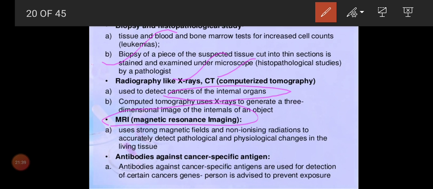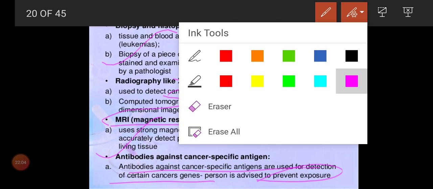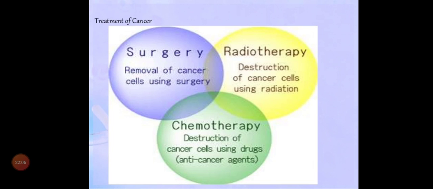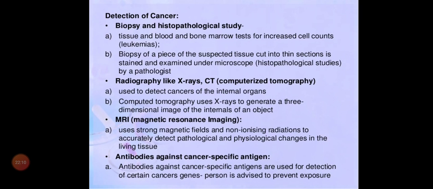Pathological studies help to diagnose whether cancer is present or not. And come to the last one, antibodies against cancer specific antigens. We'll check, for example, if it is affected by a virus, and because of that we'll check the antibodies. So antibodies against cancer specific antigens are used for detection of certain cancer genes. The person is advised to prevent exposure to the carcinogenic agents.